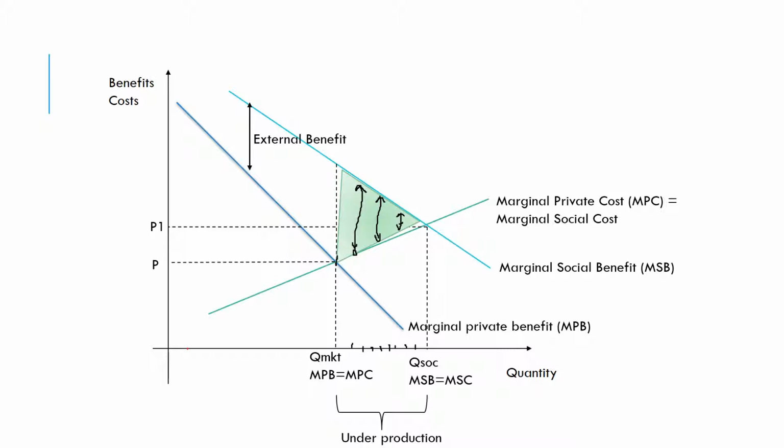And this blue triangle here represents the net welfare loss, or the net welfare gain that potentially could be had if we were to produce more units. So this diagram here illustrates the impact of a positive externality. The existence of positive externalities means we have too little being produced by the free market compared to what we want from society's perspective. So this is an important diagram again. Let's take this one down in our notes. A good way to remember it is that the positive externality creates an area that looks a bit like a P for positive.